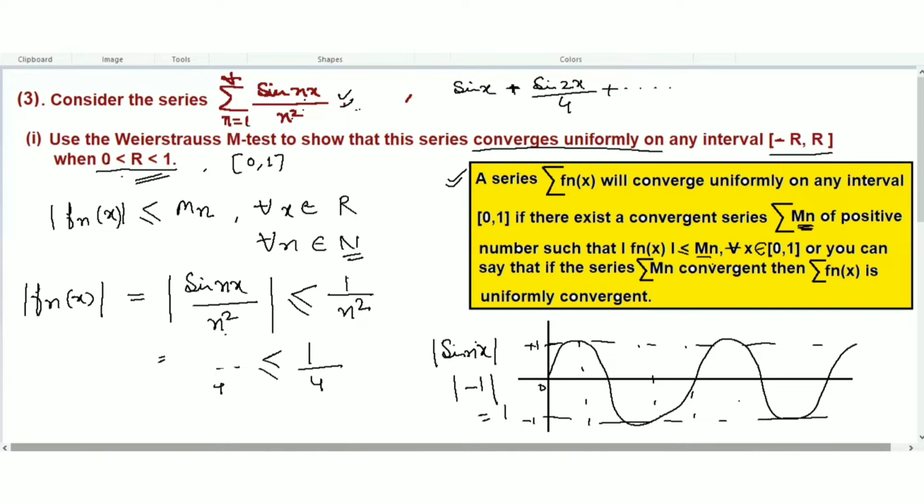So we have created such an Mn here, where Mn is equal to 1 over n squared, for all n belonging to between 0 and 1. One thing you can ask me is why I didn't take the absolute value. There is no need to take the absolute value sign because n is positive, given, and n squared will always be positive.